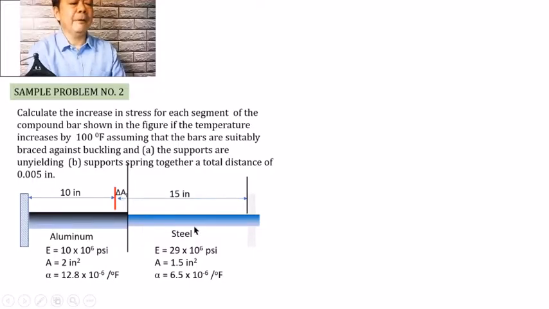At dahil wala pang paghaba itong steel, so asahan natin mula dito hanggang dito sa end nito will also be the same as this deformation, di ba? So I will be calling it as the deformation on the aluminum due to the change in temperature. For the meantime, aluminum pa lang ang humahaba dito, pero ang steel haba din, di ba? So makatuwid, we have to show the elongation of the steel due to the same change in temperature.